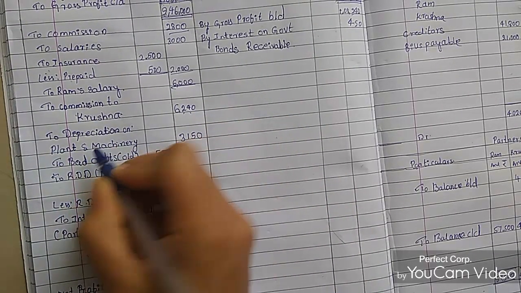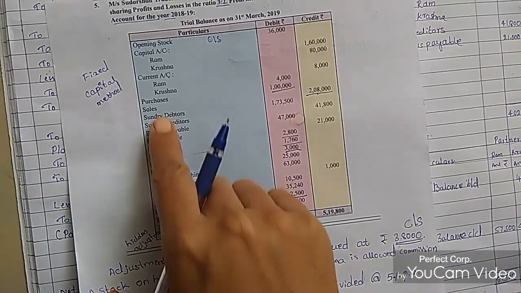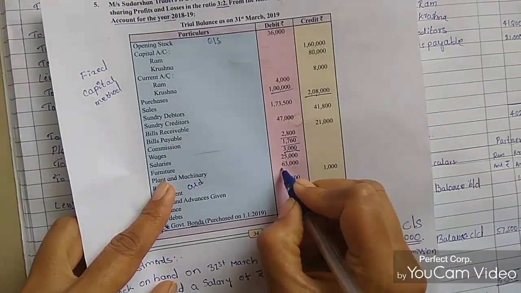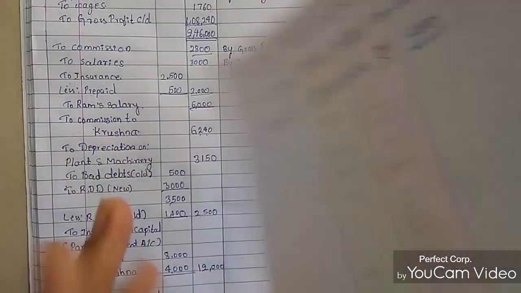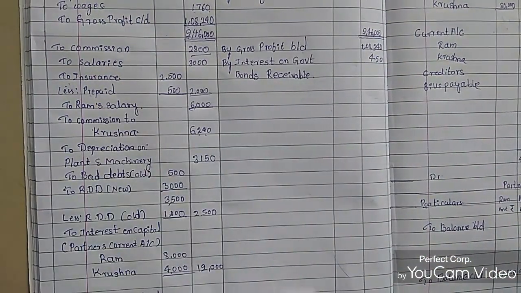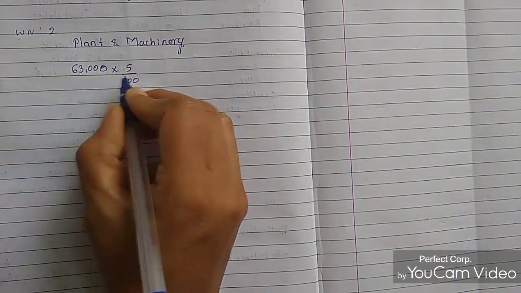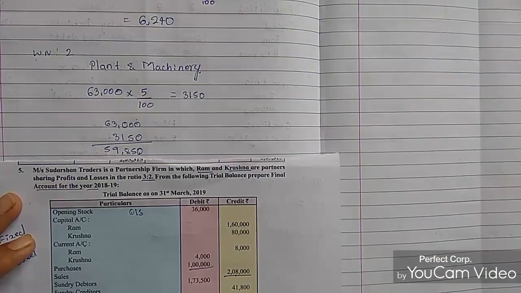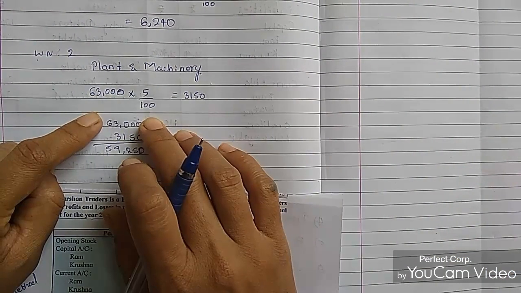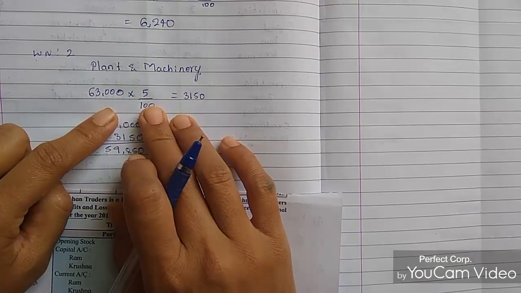And depreciation on plant and machinery. What is the plant and machinery amount? The plant and machinery amount is 63,000. On that we need to calculate depreciation at 5%. That is working note 2. So plant and machinery 63,000 into 5 divided by 100. So it will become 3,150 as depreciation, meaning 5%.